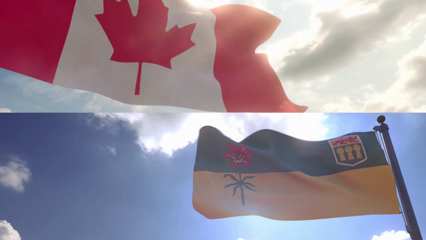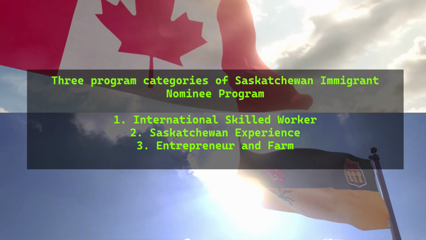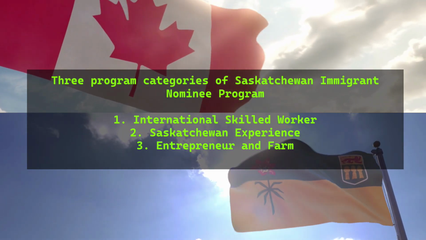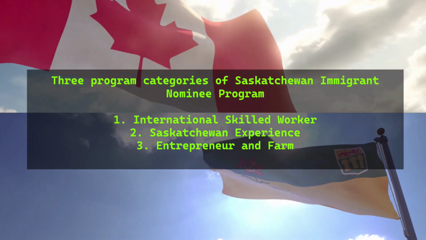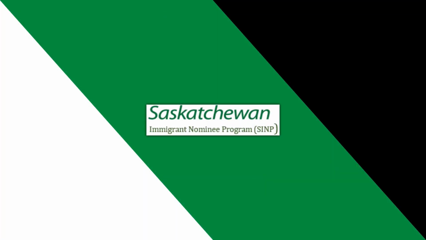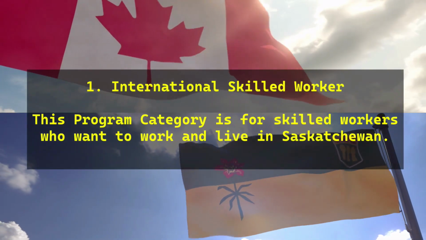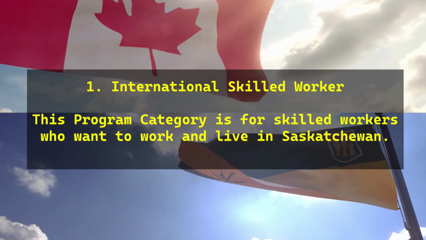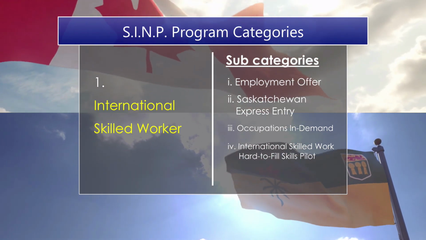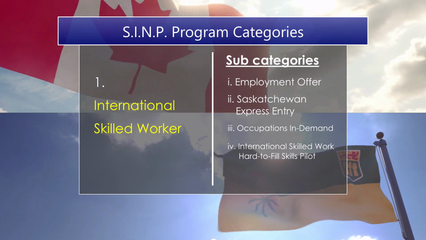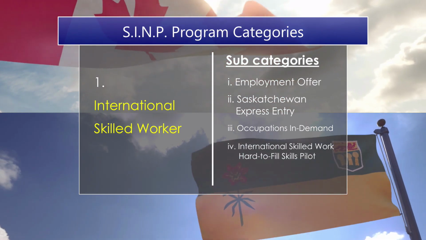There are 3 program categories you can apply through the Saskatchewan Immigrant Nominee Program: International Skilled Worker, Saskatchewan Experience, Entrepreneur and Farm. The International Skilled Worker category is for skilled workers who want to work and live in Saskatchewan. There are 4 subcategories in this program. These are Employment Offer, Saskatchewan Express Entry, Occupations in Demand, and International Skilled Worker Hard to Fill Skills Pilot.